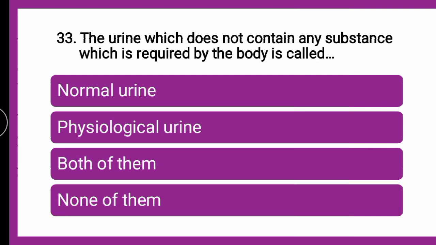Next question: the urine which does not contain any substance which is required by the body is called dash. That means a urine which does not contain any good or required substance for the body, what is such urine called? Whether it is called normal urine, physiological urine, both of them, or none of them. You can put your answer in the comment section and you can verify it after the explanation.